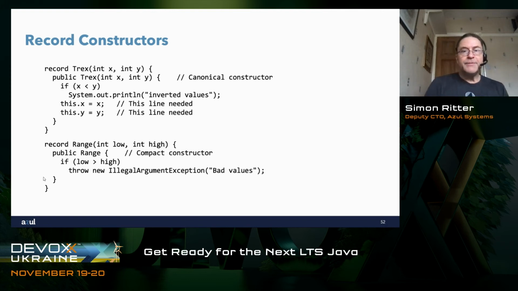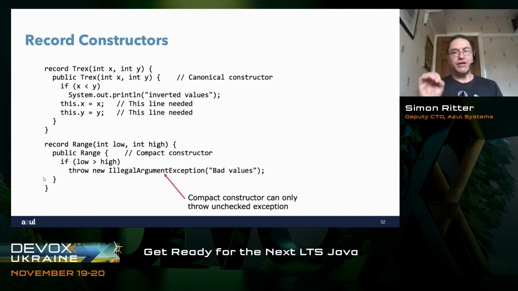There is one thing to be aware of here, which is I've decided to throw an exception from that constructor. I am limited in that I can only throw an unchecked exception from the compact constructor. There is no way to say public range throws my exception. You can only use an unchecked exception, so illegal argument exception, null pointer exception, or whatever you want to do, but it's unchecked rather than checked.